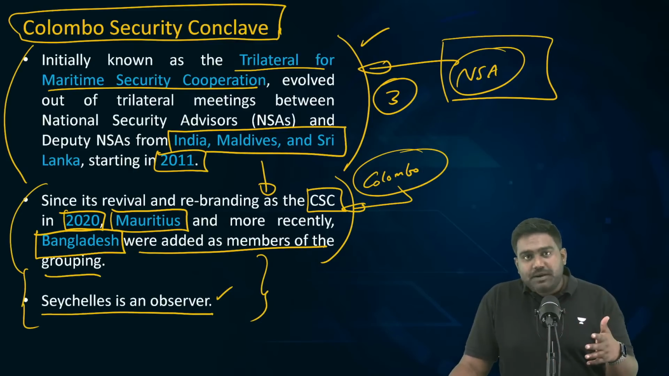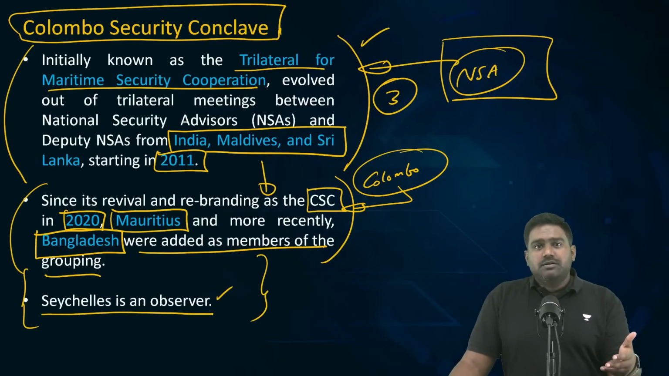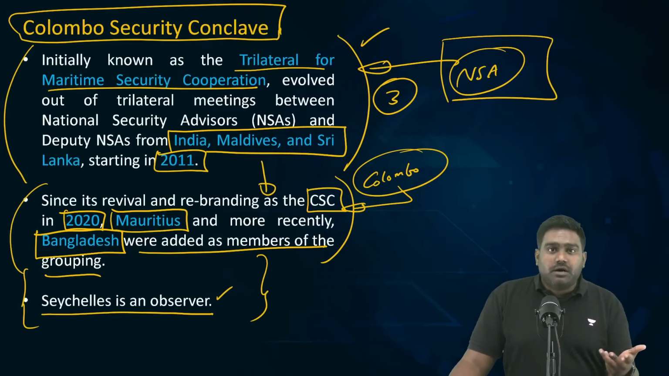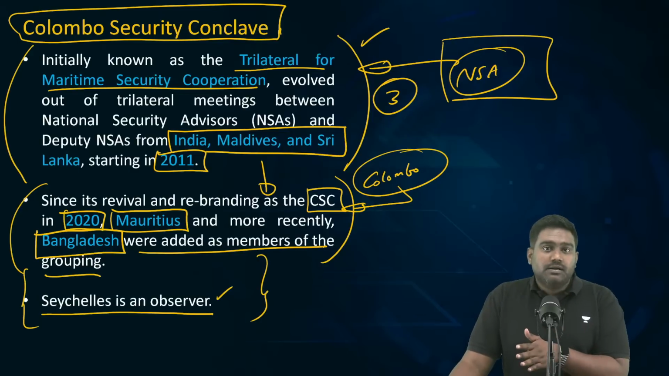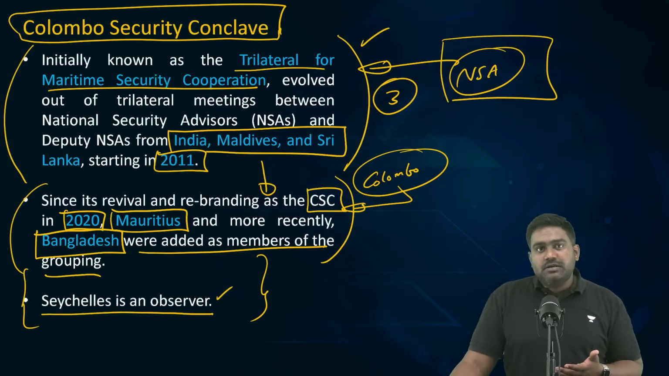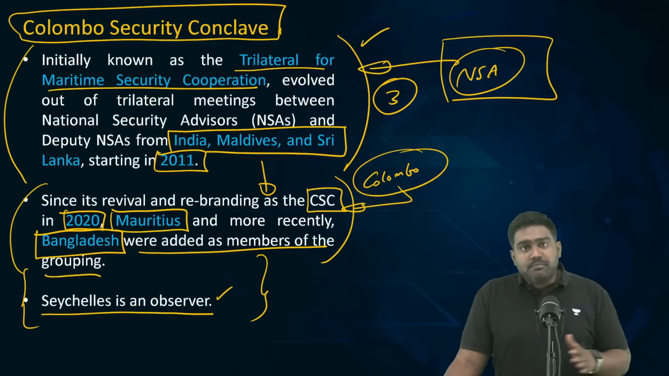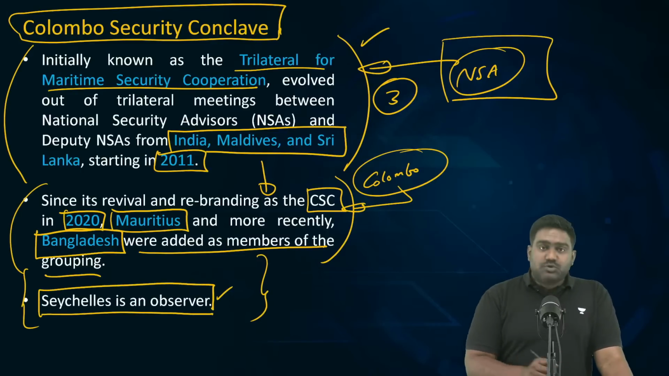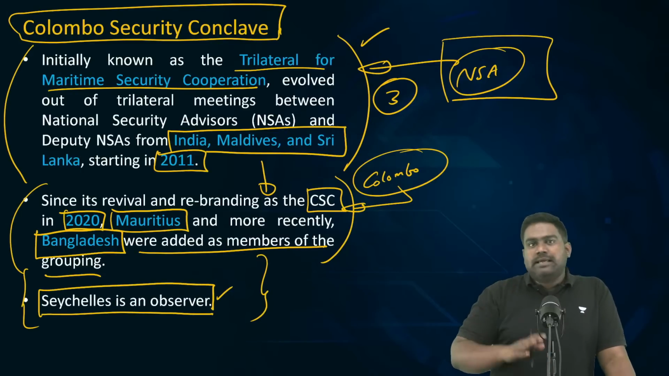Observers simply participate. They can just attend the meetings, the summits, and the events and contribute to the discussion. But they can't initiate a dialogue. They can't set the agenda. They can't host the event. They will definitely not have voting rights. That's the basic difference between a member and an observer. So Bangladesh, which was an observer, has now become a full-time member.